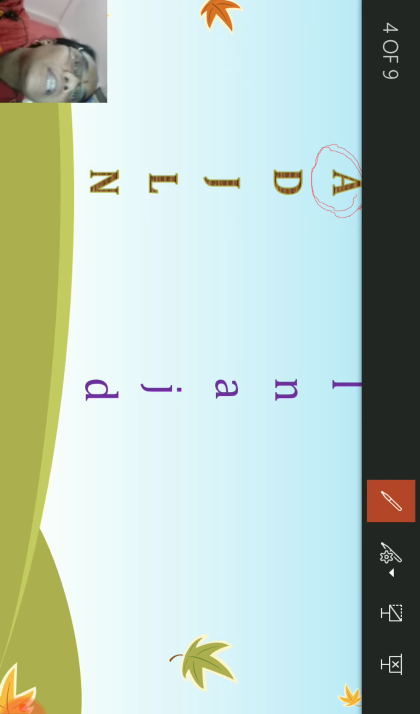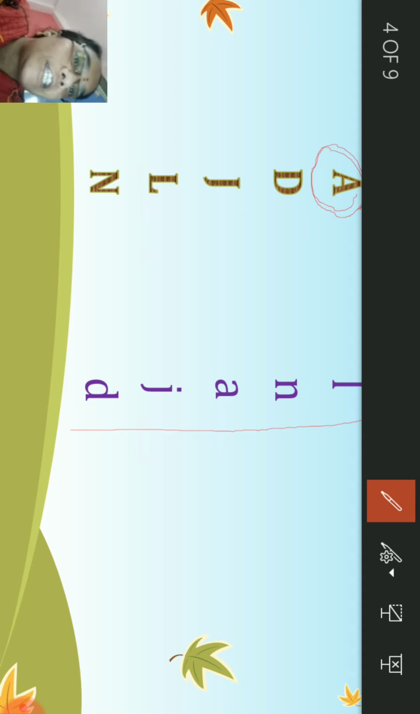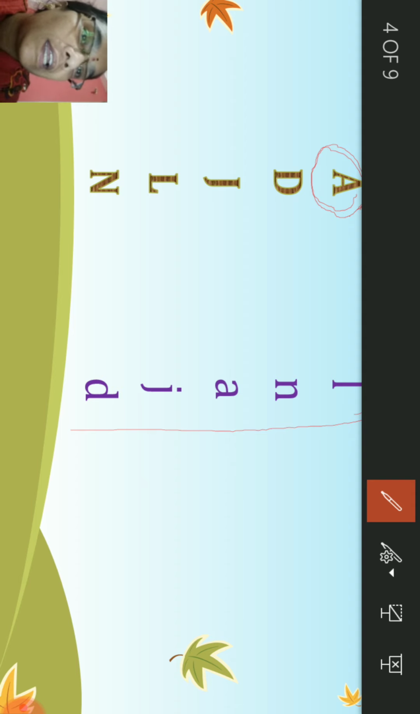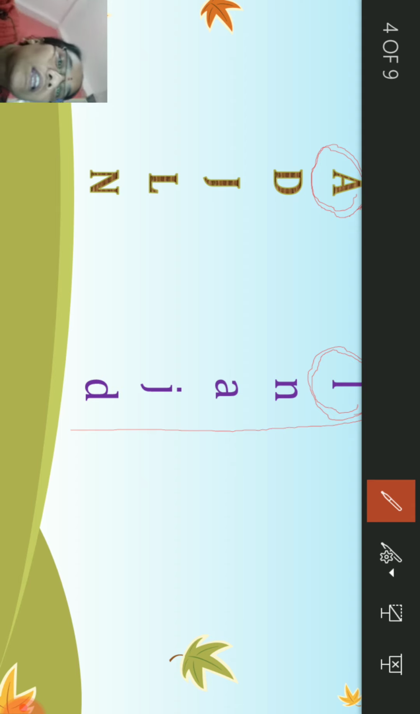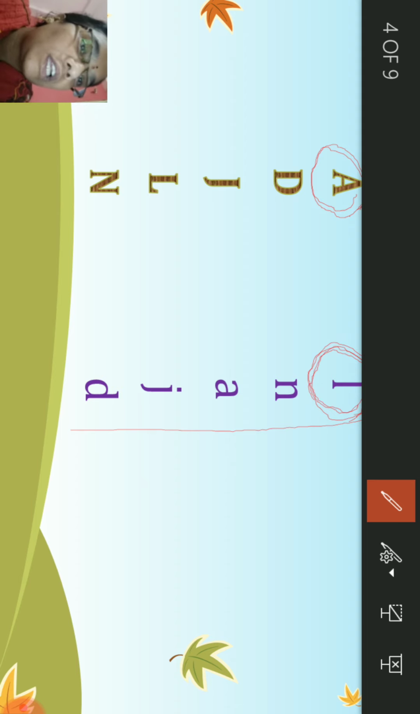Okay, children, now let us check the letters on the opposite side, the right side. The first letter on the right side is small l. Is small l matching with capital A? No, both are different letters.